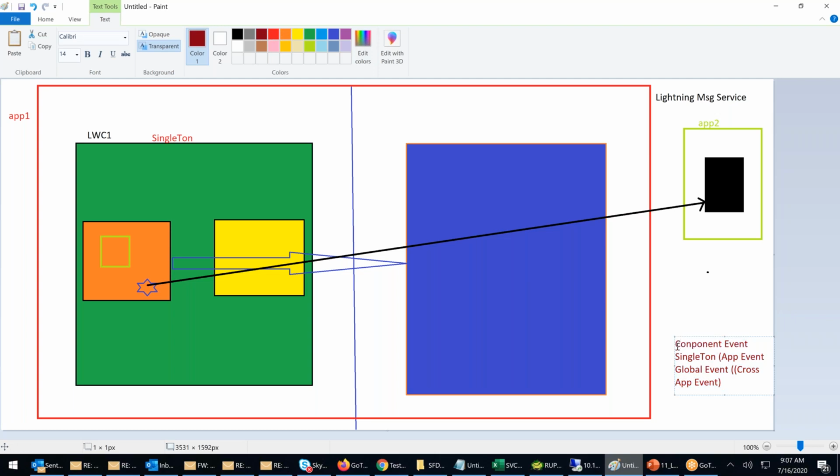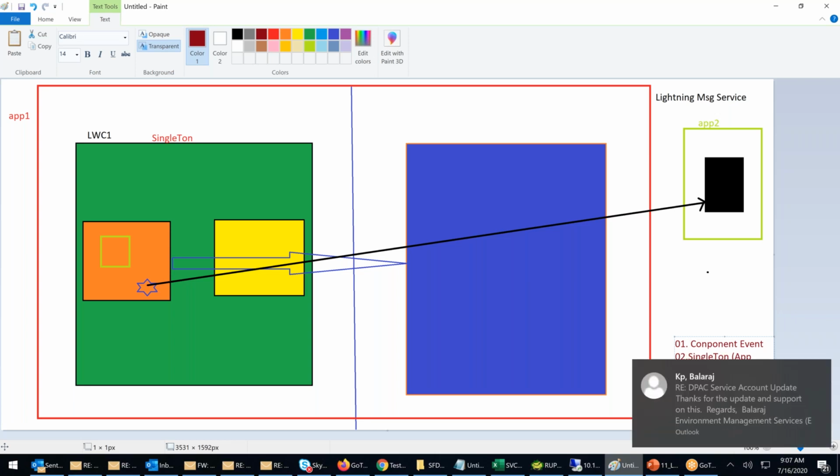Three events available in Salesforce. We have seen this. Number 2 is in beta. Number 3 is completely in a development stage. It is not yet done.